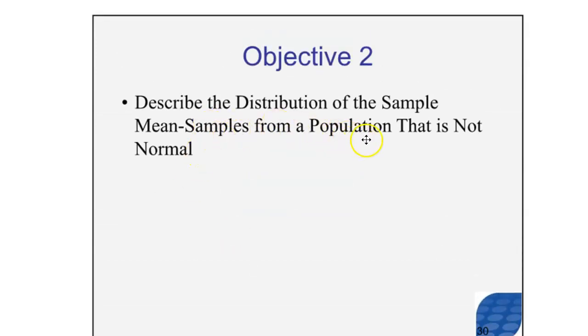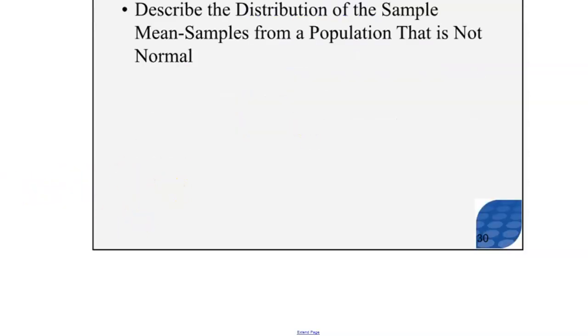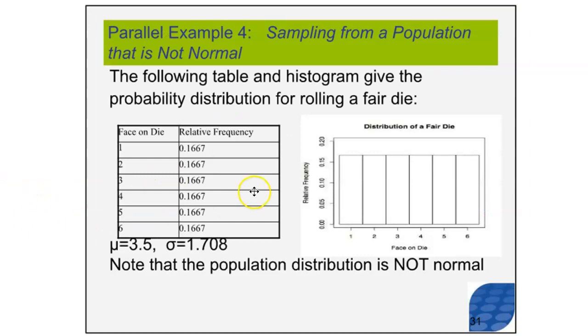In the second section here, we're going to be talking about the distribution of the sample mean from samples from a population that is not normal. So instead of using IQ scores, we might use weight or something like that. As you know, the weight of a population is going to have a right skew because it's very, very unlikely that a person will have a weight that's less than 0, but it is possible that a person has a weight that is many, many standard deviations above the mean. They could be overweight.